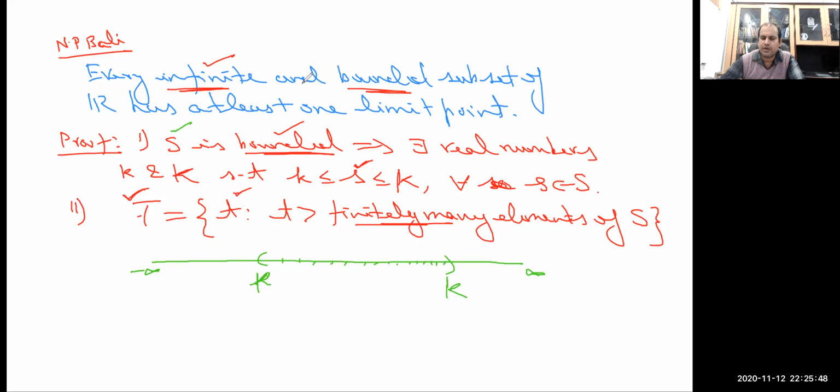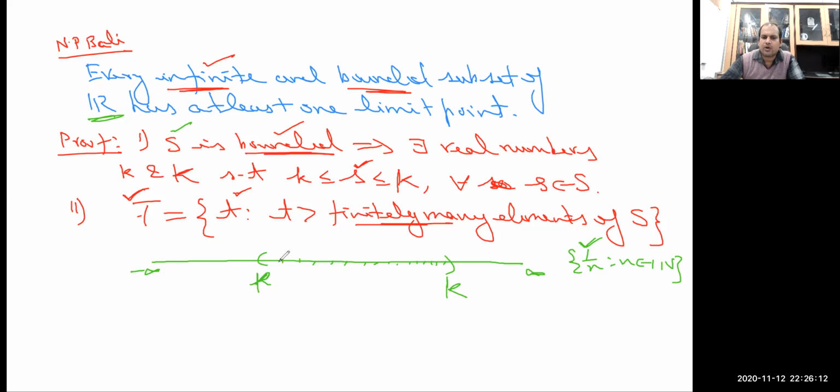Remember, it's only given that it is an infinite and bounded subset of R. Nowhere is it mentioned that the given set S is an interval. It may be a set like 1 by n, where n belongs to the naturals, which is not an interval. But we will see that it has limit point 0 using the Archimedean property of R.